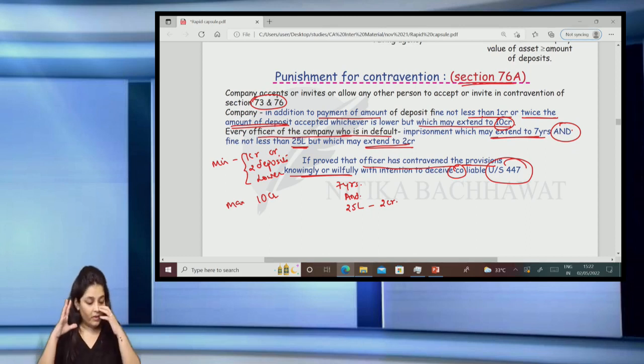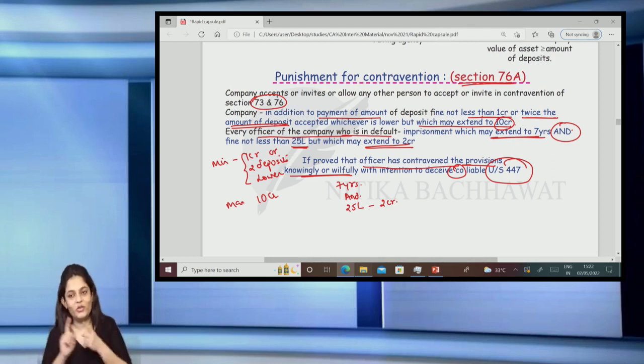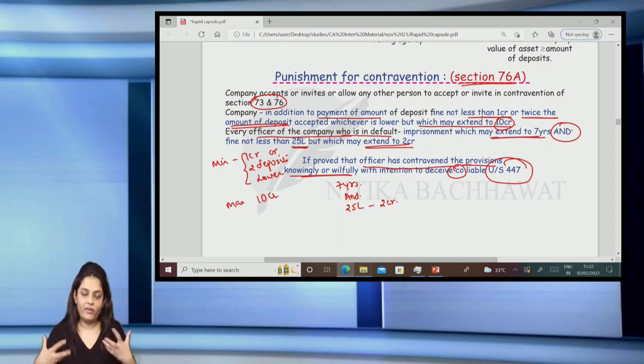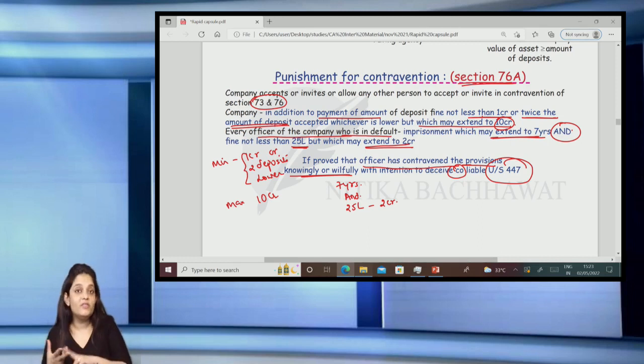So I repeat again, if the company is in default, the company's minimum fine will be 1 crore or twice the amount of deposits, whichever is lower, but it can extend up to 10 crores. And for the officers in default, imprisonment which can extend up to 7 years, and fine which is not less than 25 lakhs but can extend up to 2 crores. And if the officer has done whatever wrong knowingly, with an intention to deceive the company or the shareholders or the tax authorities or the creditors of the company, then in that case they will also be prosecuted under section 447.